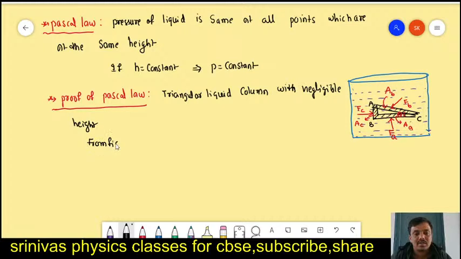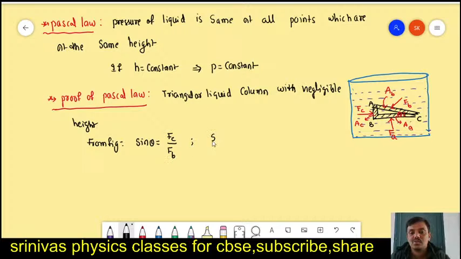We can write one thing: sine theta we write as opposite side by hypotenuse. On the opposite side the force is FC. By hypotenuse we have taken, not adjacent side. I said adjacent side but it is wrong. Sine theta means opposite by hypotenuse. Theta opposite side force is FC, hypotenuse force is FB. FC by FB we have to write.